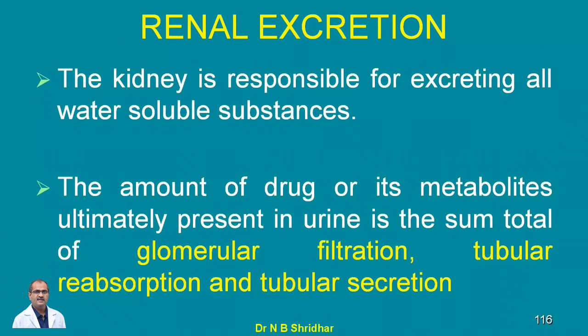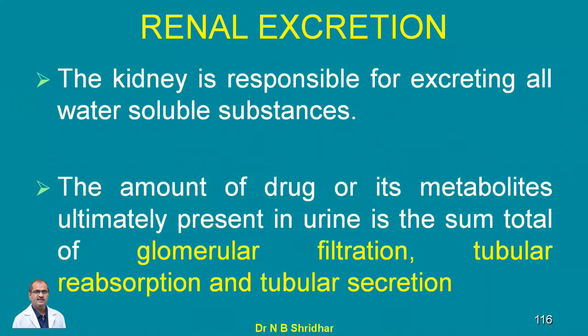So here, first the drug will get absorbed into the circulation, then it will get metabolized, and during absorption, distribution and metabolism, it circulates several times through the kidney.